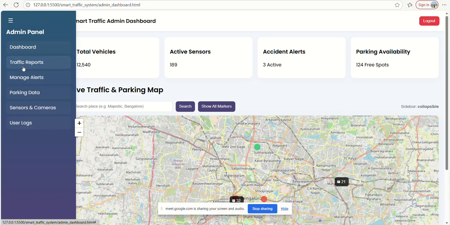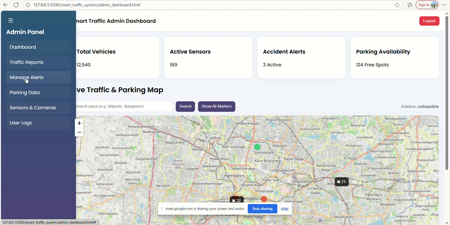What the traffic report does here is it shows whether there is traffic in a particular area or not. As we have already seen in the implementation, we have low traffic, high traffic, and moderate traffic, where it gives three colors. Low traffic is green, high traffic is red, and moderate is yellow.